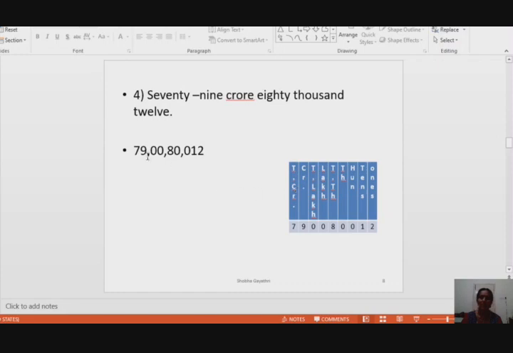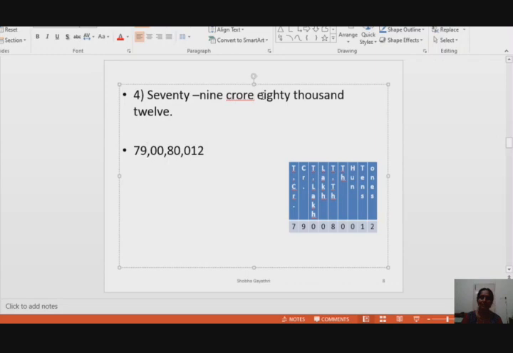So here 79 crore. First, for the given number, you insert commas according to the Indian system, depending upon the question they have asked. After hundreds place, insert a comma. After the thousands period, insert a comma. Next, for the lakhs period, insert a comma. Then you will get to know 79 crore 80,000.